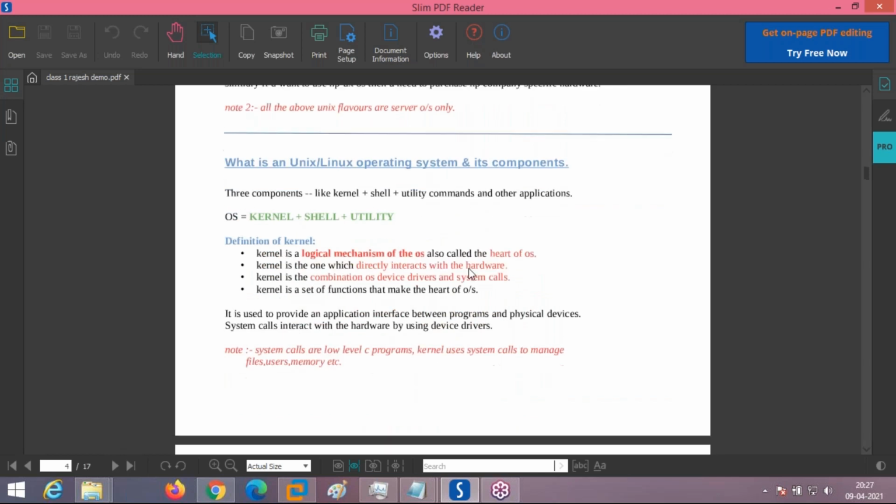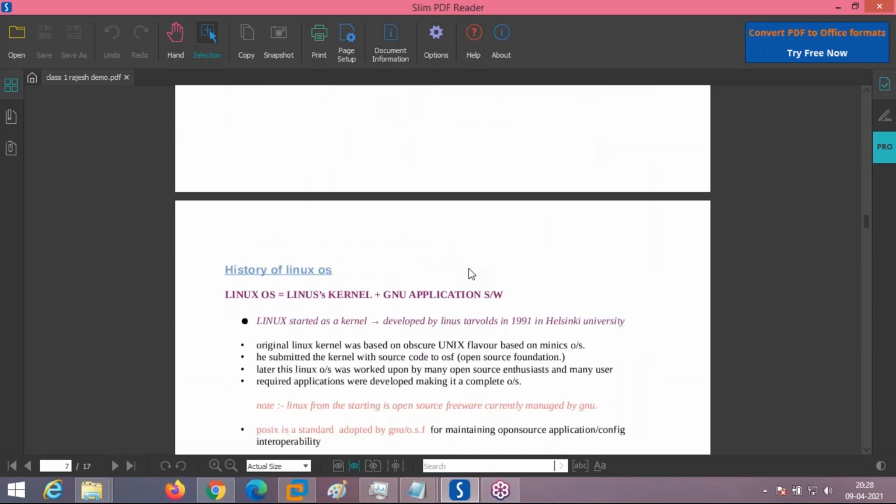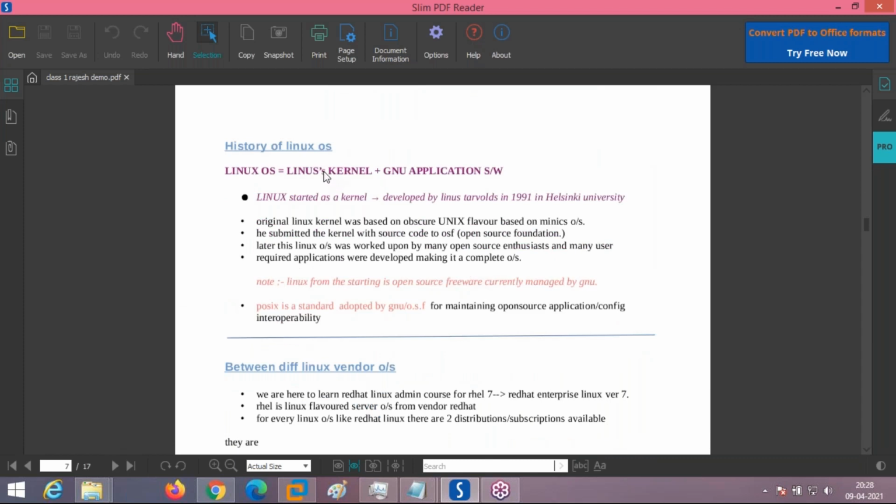Now we have to understand what the Linux operating system is, the Unix vendors, and how Linux came into existence. So now we will see the history of the Linux operating system. The first kernel of Linux was developed by Linus Torvalds in 1991 at Helsinki University. He distributed this kernel to the open source community, and other people and scientists worked on it and created many user space applications on the kernel. Later all this clubbed together became the whole Linux operating system.